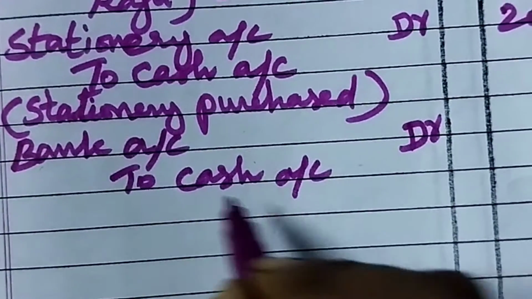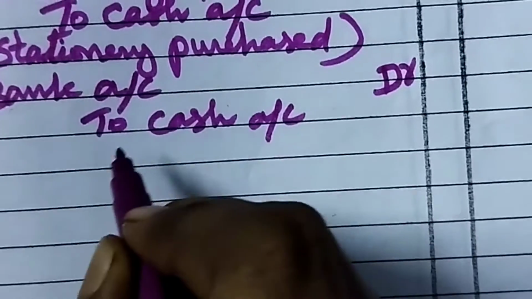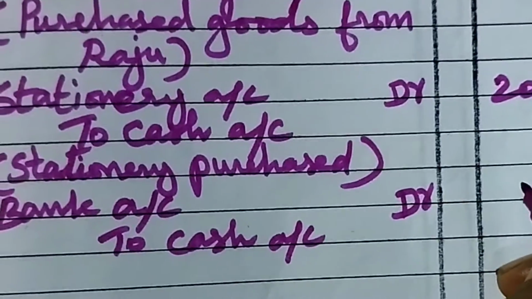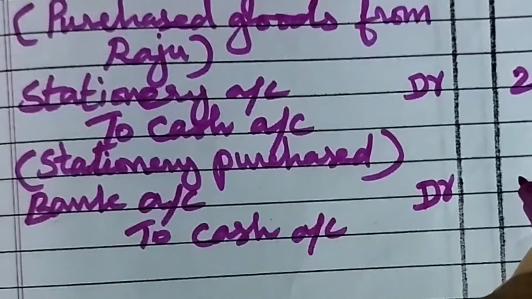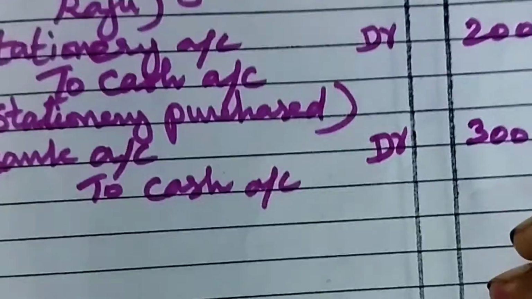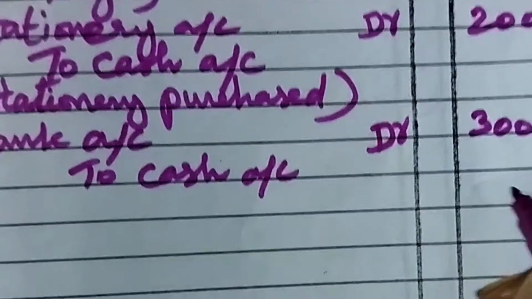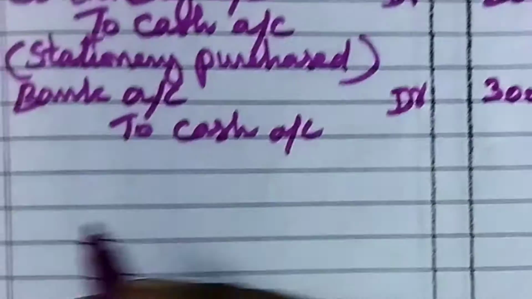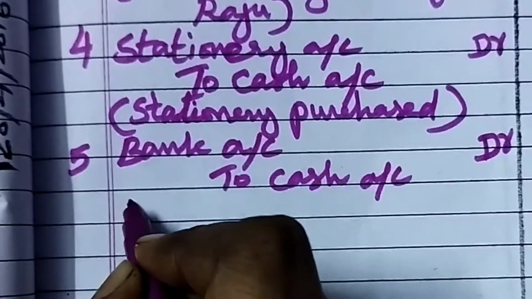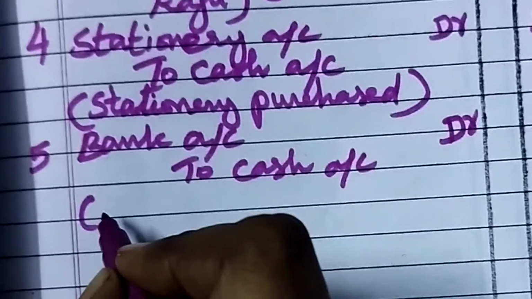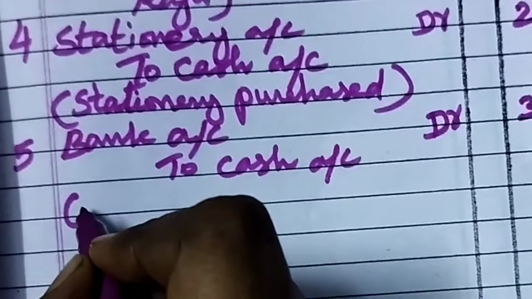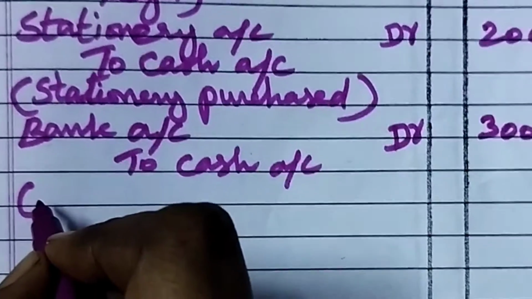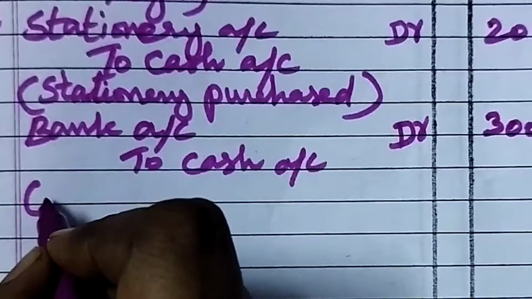Money is going out. As per real account, credit what goes out. So cash account we are crediting. Then what is the amount? 30,000. So under the debit column 30,000 we have to write. Then under the credit column also we have to write 30,000. Then we have to write the narration. Narration means already I told it's a short information about the journal entry. So here what we have to write? In the question what is given? The same sentence you can write. Open a bank account in IOB.